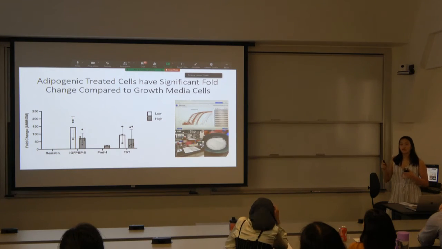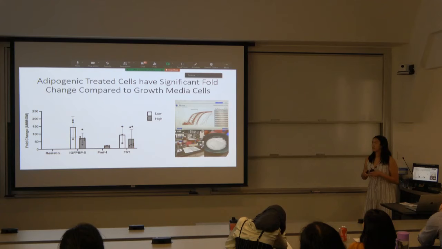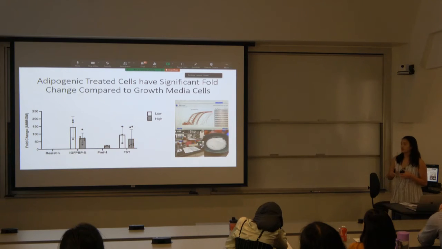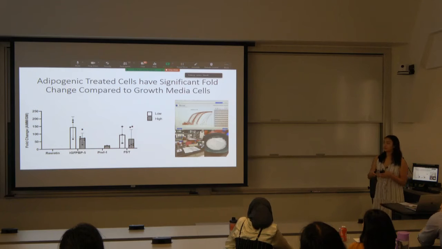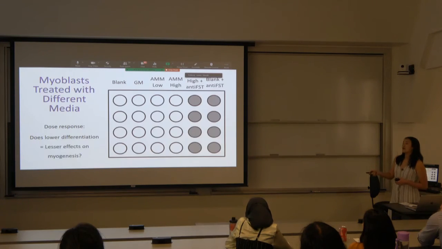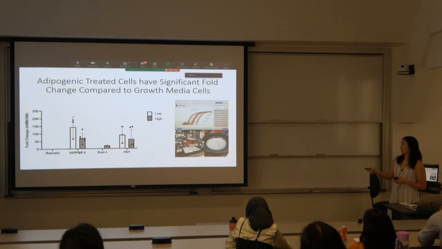And like I mentioned before, we wanted to test the dose response as well. And we found that wells treated with high rates of differentiation and low rates of differentiation didn't show much of a difference. As you can see, after we ran it, our resistin didn't really show up, which was sad, and our IGFBP5 showed that low actually had a higher rate than the high differentiation. Pref1 had a higher rate for the high